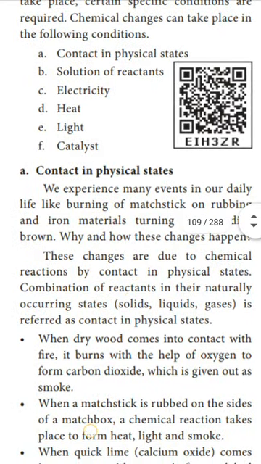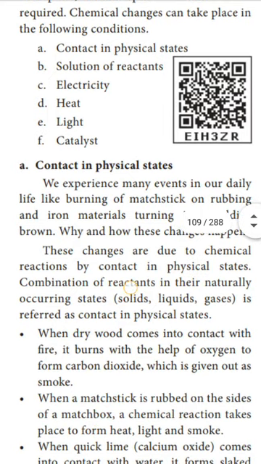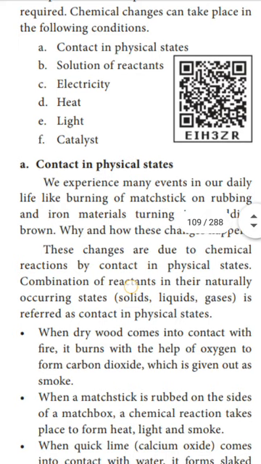For example, when dry wood comes into contact with fire. Here, what are all contacting? Wood and fire. It burns with the help of oxygen. How does the wood burn? By taking the oxygen from the air. So it burns with the help of oxygen to form carbon dioxide. Which substance is produced when wood burns? Carbon dioxide, which is given out as smoke. So here the solids and gases are combined to form carbon dioxide. This is the chemical change.